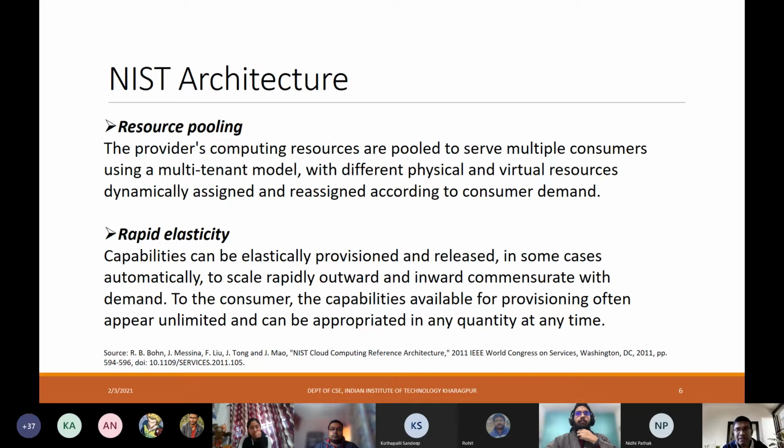To the consumer, the capabilities that are available for provisioning often appear unlimited, and these can be appropriated in any quantity at any time, right? The consumer feels like they have access to infinite computing resources, and whatever they need, they can enjoy. And whenever these resources are not required, the consumer doesn't have to pay for those units of resources. So this is rapid elasticity, right? You stretch and you relax, you stretch and you relax these resources as much as you want.